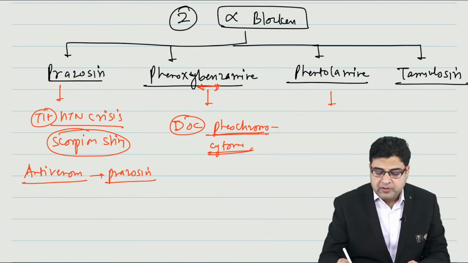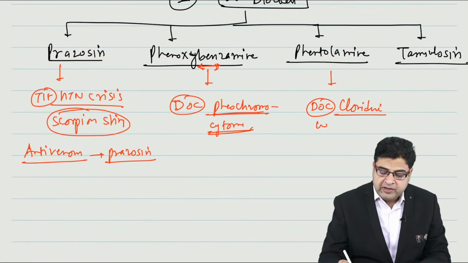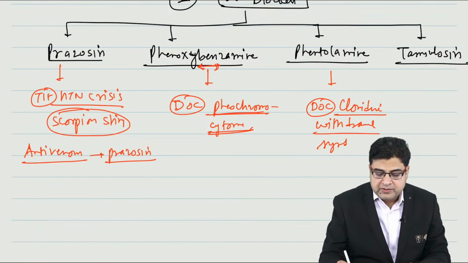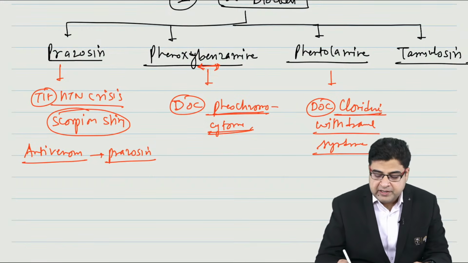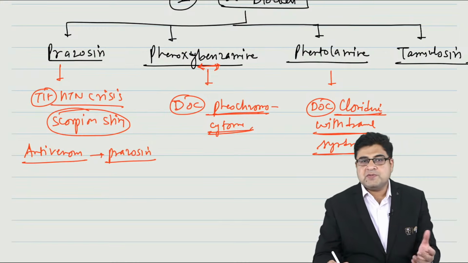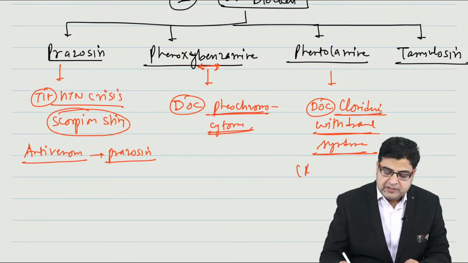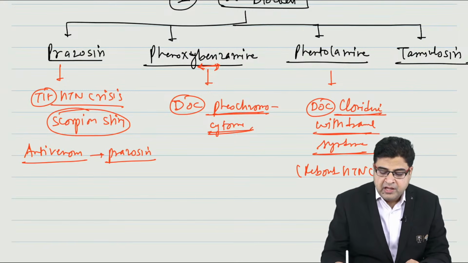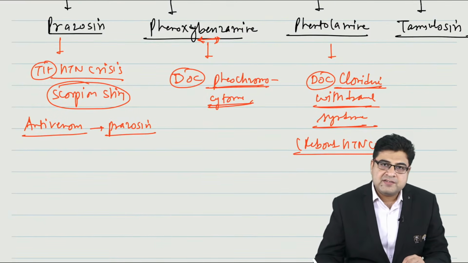Now if we talk about phentolamine, please remember it is the drug of choice for the hypertension crisis that occurs when you stop clonidine suddenly. We call it clonidine withdrawal syndrome. Clonidine is an antihypertensive medicine, and if you stop it suddenly, you can have a rebound hypertension crisis. For the treatment of this rebound hypertension crisis, phentolamine is the best medicine to be given.